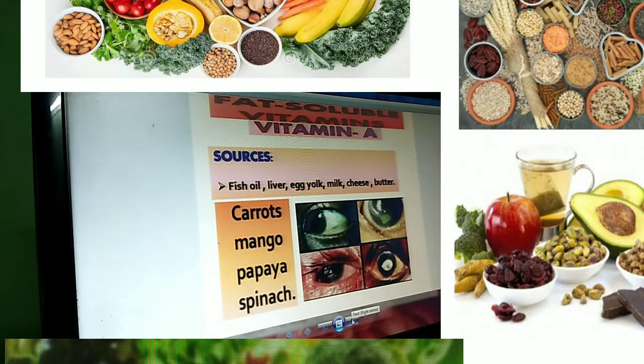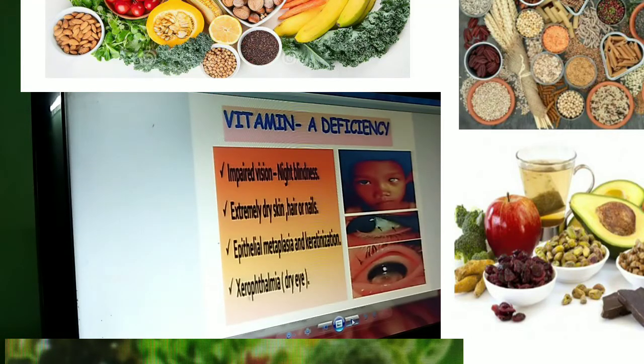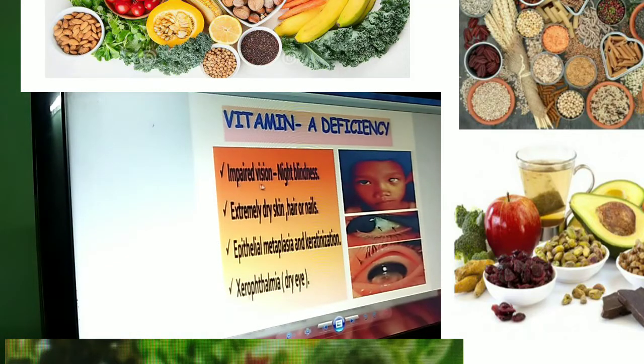Then in the next clipping, we will see vitamin A deficiency causes impaired vision, that is night blindness. Extremely dry skin, hair or nails will be dry. Then xerophthalmia, that is dry eye, and other body parts are also dry.